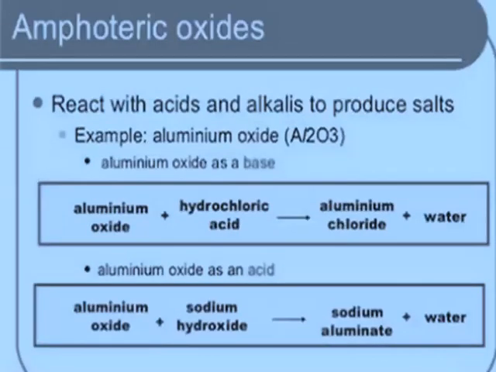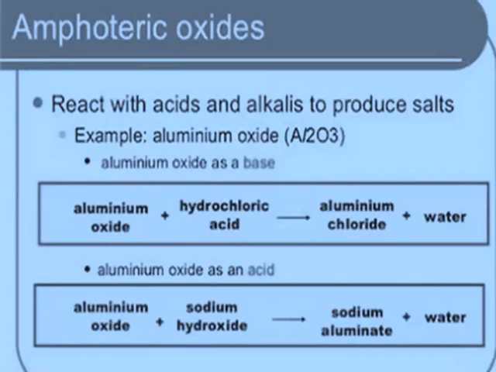The second example is aluminium oxide. The formula is Al2O3. Aluminium oxide also acts as a basic oxide as well as an acidic oxide and is an example of an amphoteric oxide. Aluminium oxide, when it reacts with hydrochloric acid, gives aluminium chloride with water.